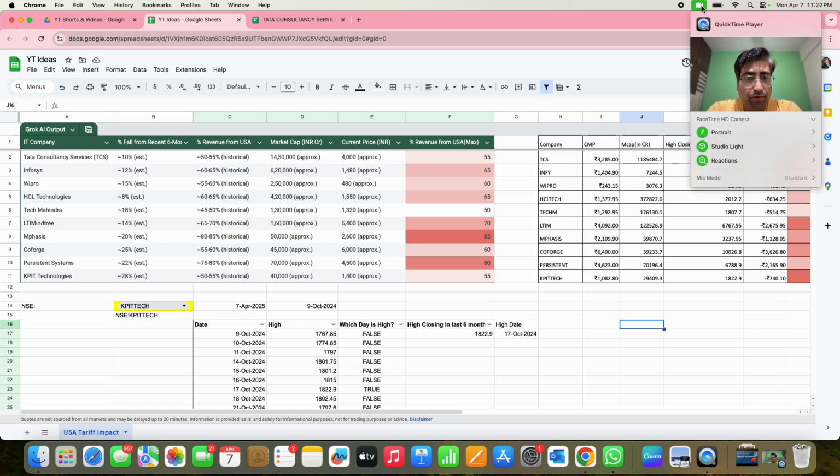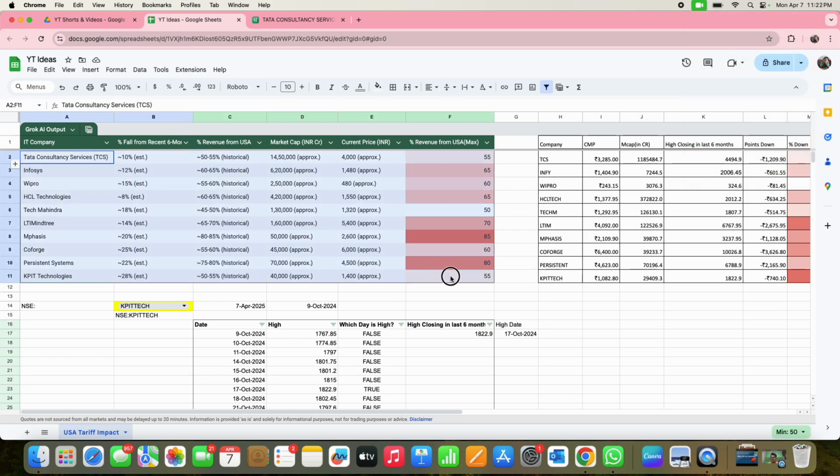I'm using a couple of tools like Grok AI, because it's very difficult for us to get the percentage of revenue share for each IT company. We don't get that kind of data in public. So what I did, I used that AI to get that data. This study is only for IT companies. So Grok has given me this.